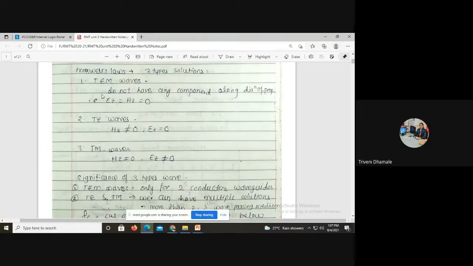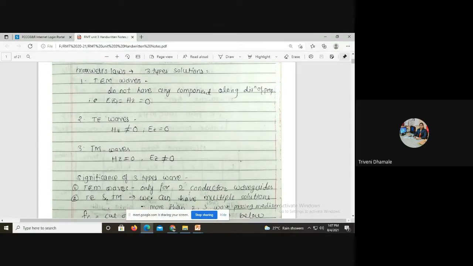Again, in the PPT, I already explained transverse electric magnetic waves. Now, what are actually these waves? These waves do not have any component along the direction of propagation, right? The direction of propagation is along the Z axis.